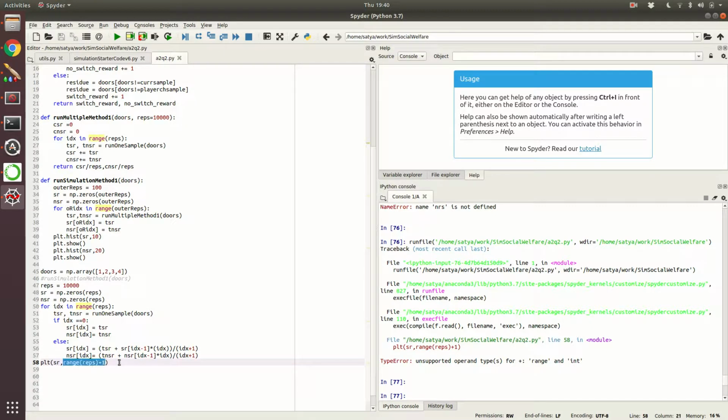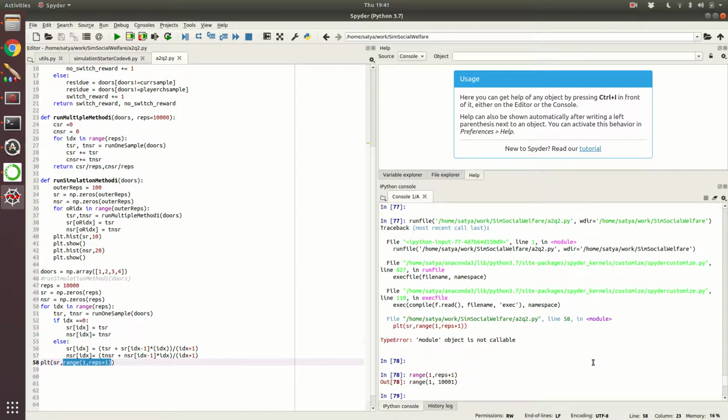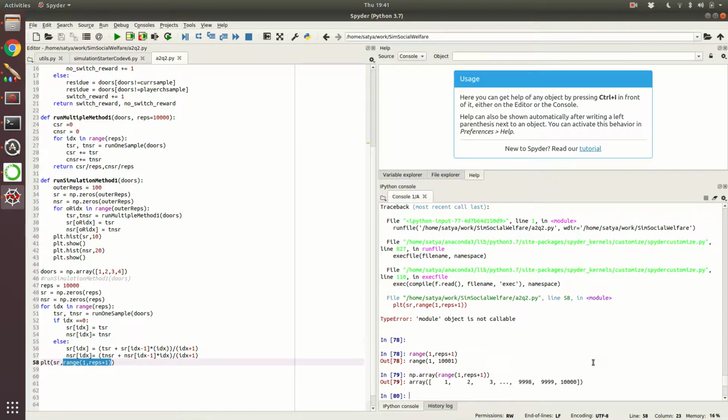I think it is because, yeah, 1 comma reps plus 1. So this will take care of it, I hope. Let's see. Yeah, the module is not callable. Okay, it's causing a lot of problems. Let us see what this does. If I put it in np.array, is it okay? Yeah, this seems to work.